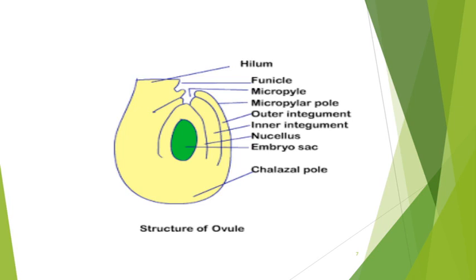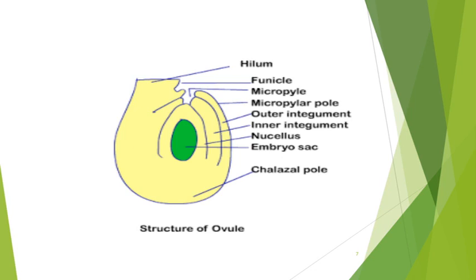Here is a nucellus. Nucellus is surrounded by one or two protective layers, outer integument and inner integument. These are protective layers which surround the nucellus.